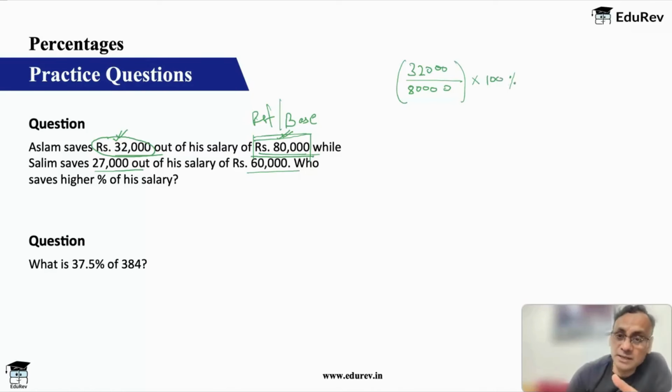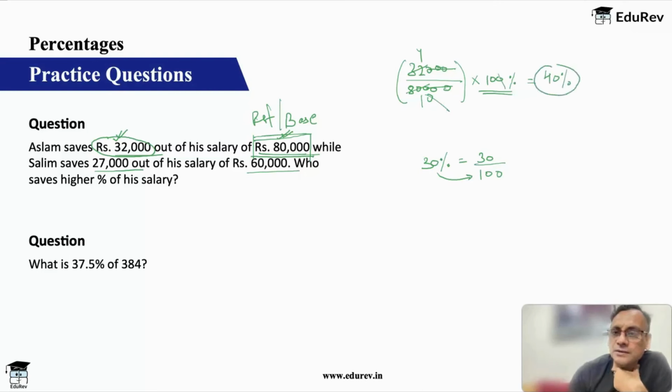In the previous example, we had seen that to remove percentage, you put 100 in the denominator, and to add percentage, you multiply the value by 100%. So 3 zeros will go away. You will have 4 by 10, 4 by 10 into 100. This is 40%. So Aslam saves 40% of his salary.